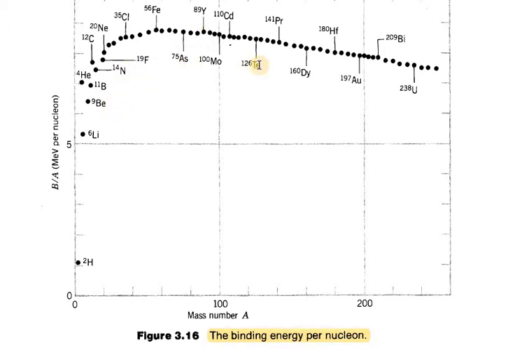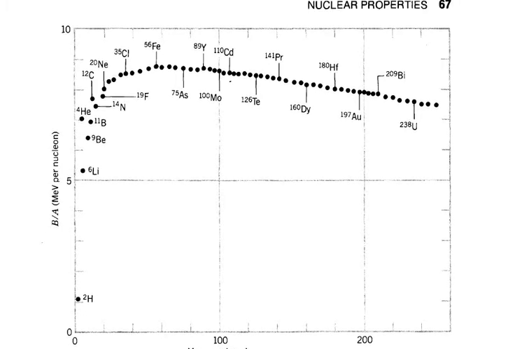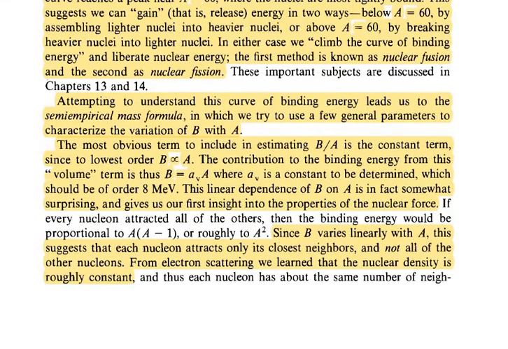Okay, from this plot, for deriving the empirical mass formula, we assume that the binding energy is proportional to the mass number A. Initially we assume that binding energy is proportional to the mass number.